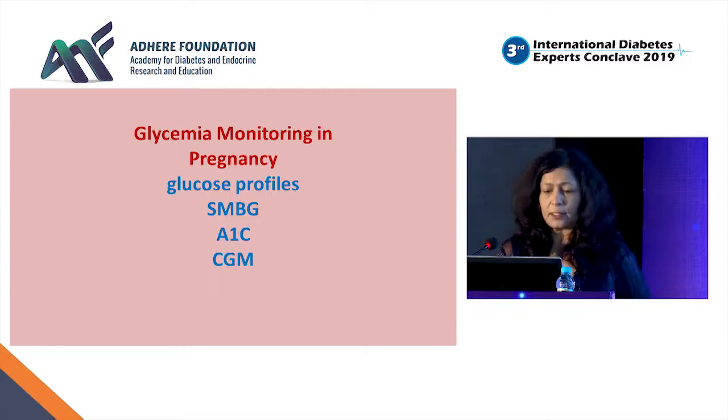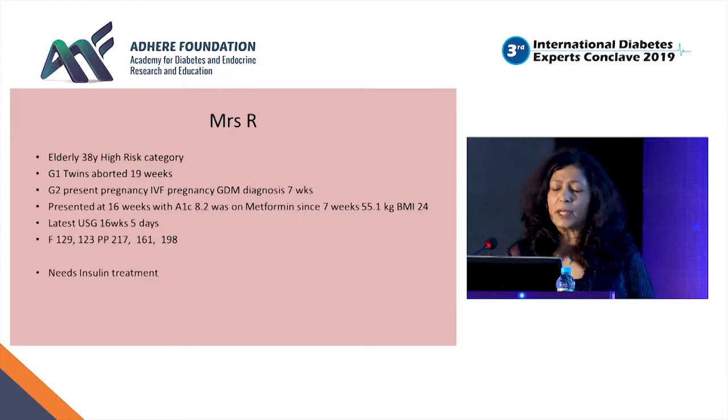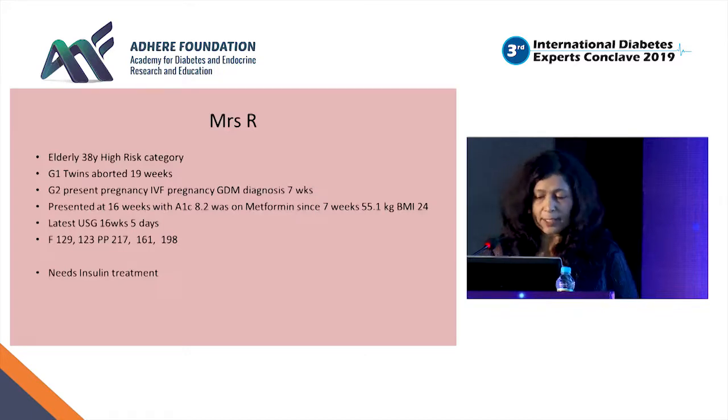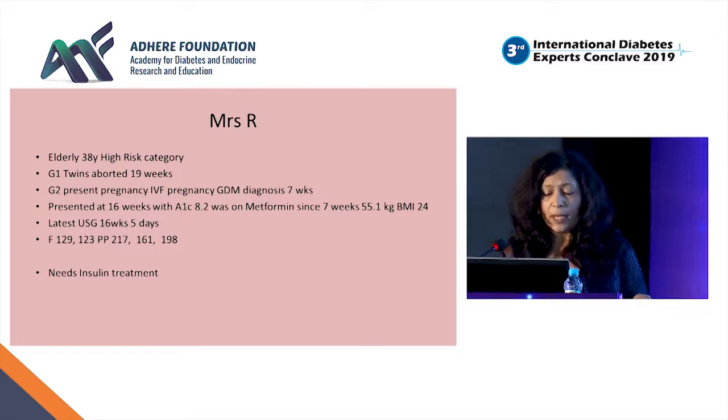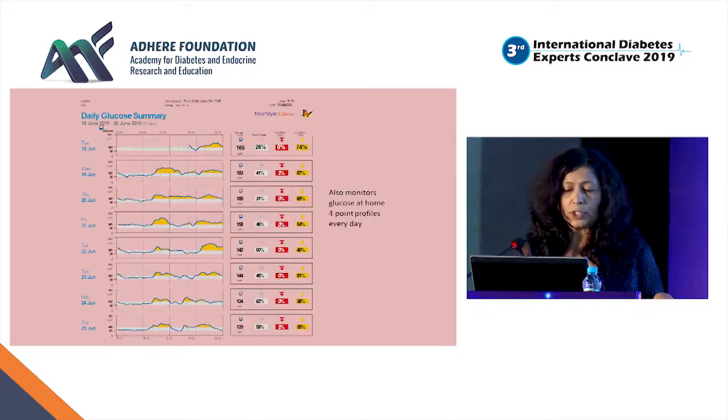This is just a case. Madam, I will just take 2-3 minutes more. This is a 38 year old lady with twin pregnancy, 19 weeks. She was diagnosed with diabetes after the pregnancy test was positive. And just showing you, this was the glucose profile at 16 weeks. So she was put on CGM.